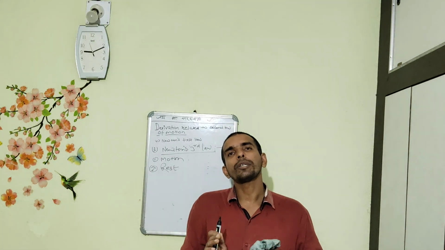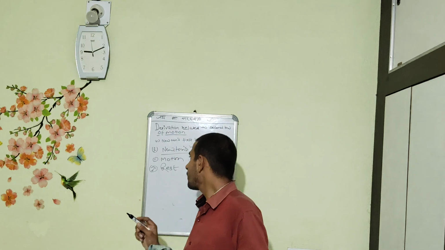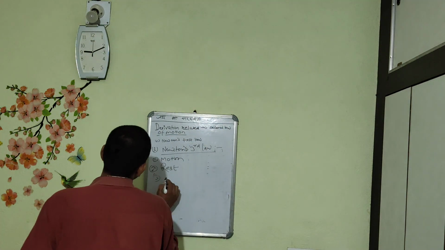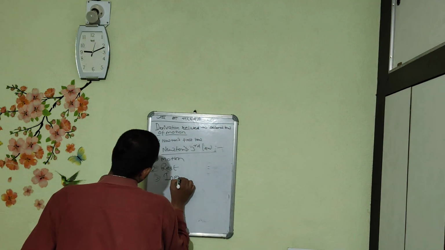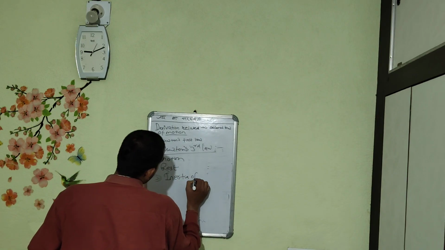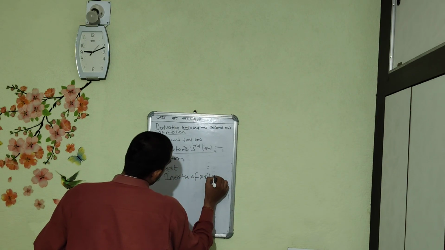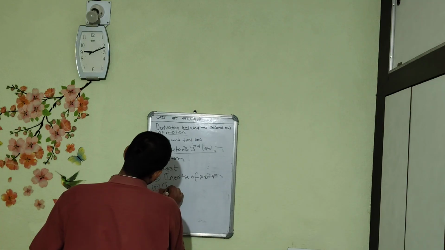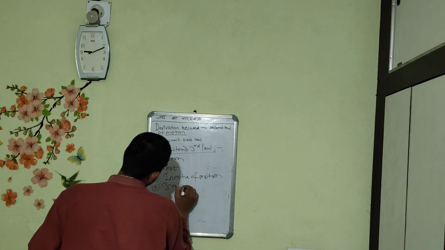That particular condition is known as rest. The third parameter is inertia of motion, and the fourth is inertia of rest.